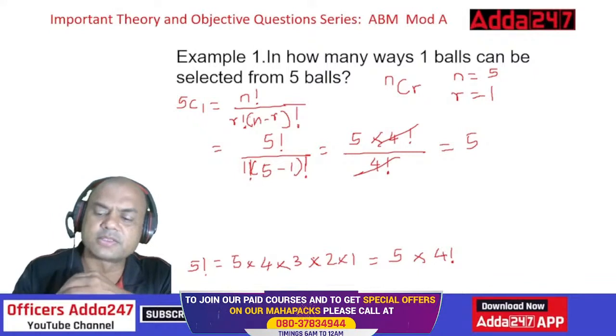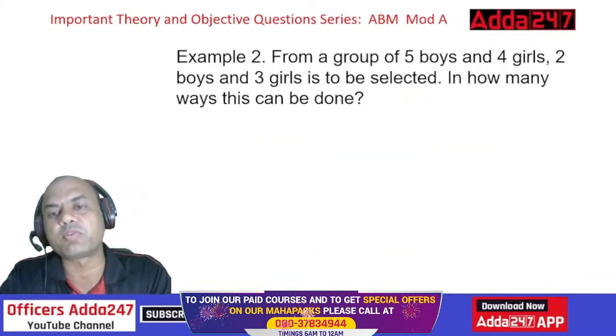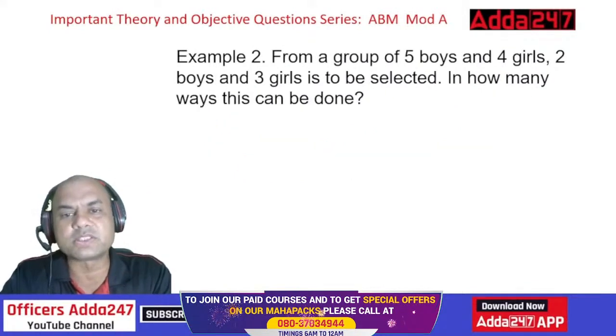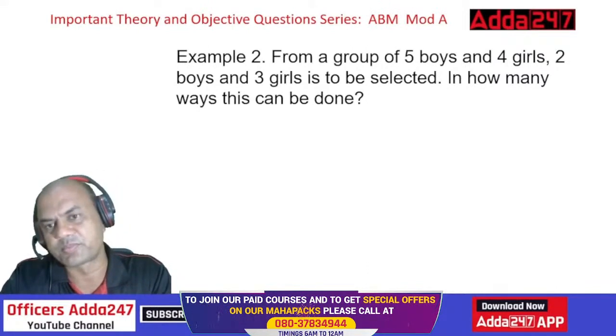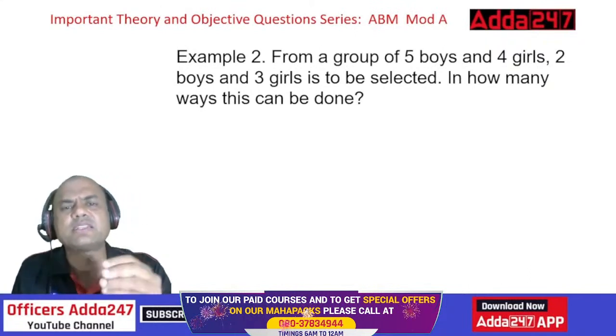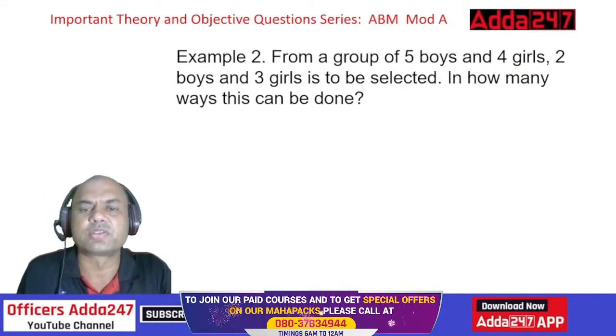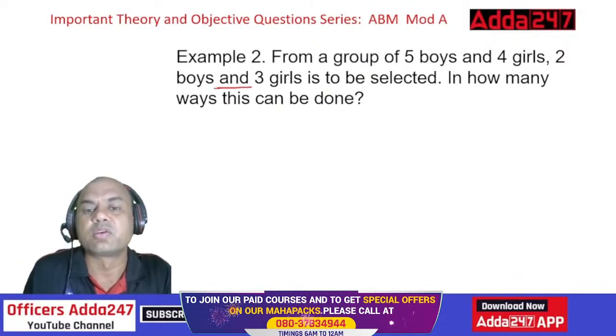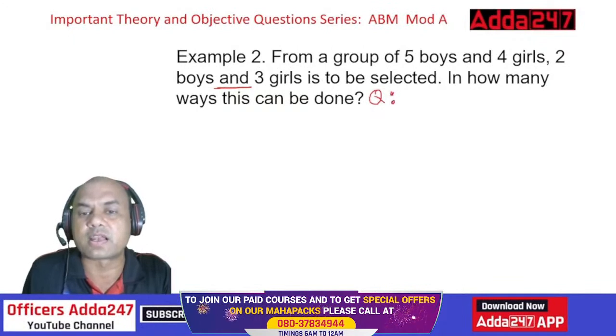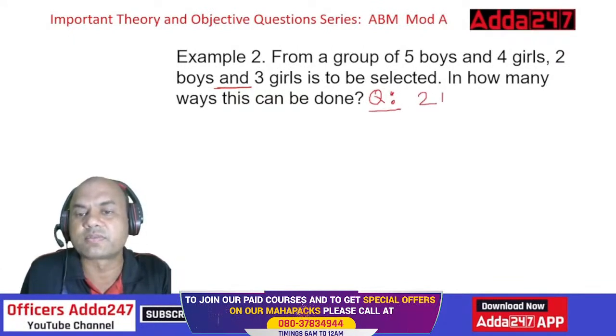Second one. From a group of 5 boys and 4 girls, 2 boys and 3 girls are to be selected. How many ways of doing it? Simple. I've taken a similar problem earlier. So what do we want? The important point is that 2 boys and 3 girls are to be selected. What is the question? Always focus on the question. I'll write it over here: 2 boys and, this word 'and' is very important, 3 girls. This is my question.